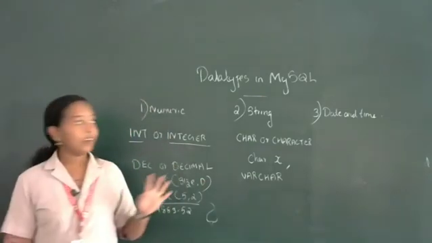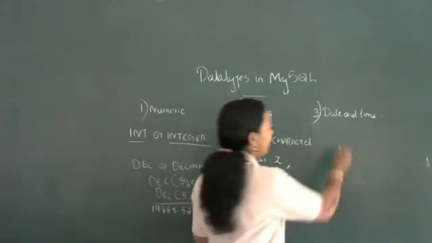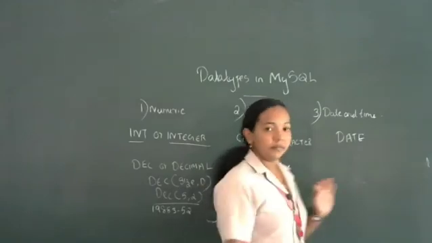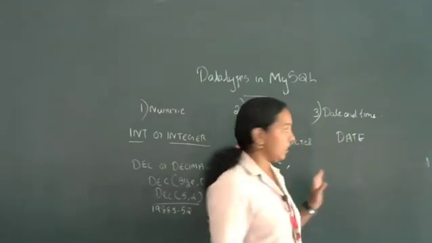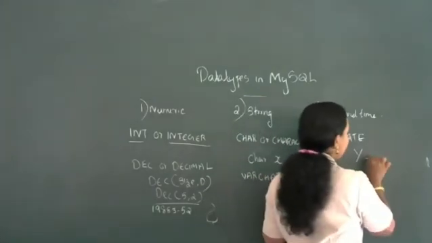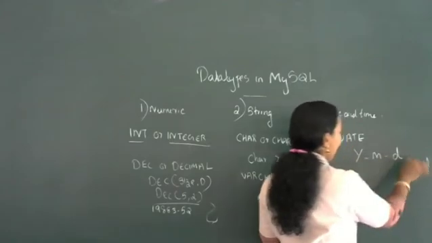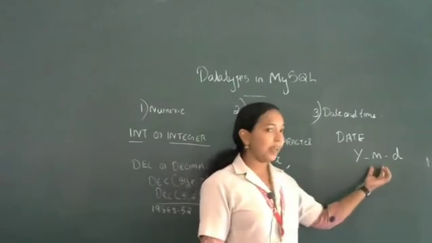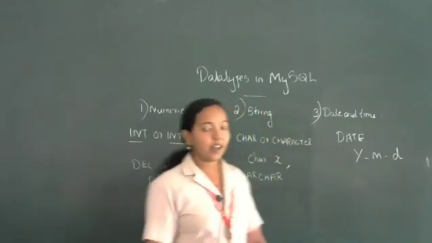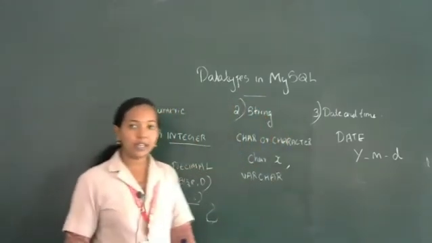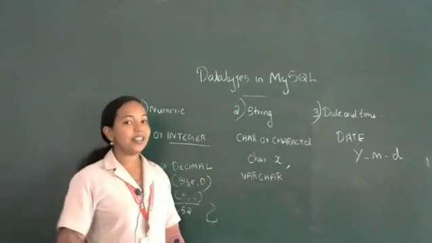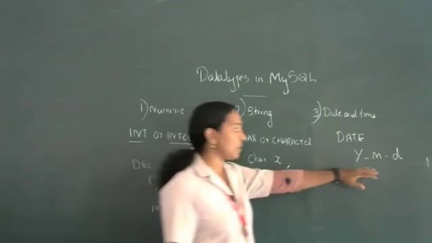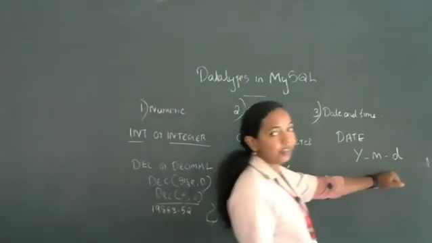Okay, then next one is date and time. The first data type is date. The commonly used syntax is YMD. First you specify the year, then month and date. Otherwise you can use slash or comma, but not hyphen.